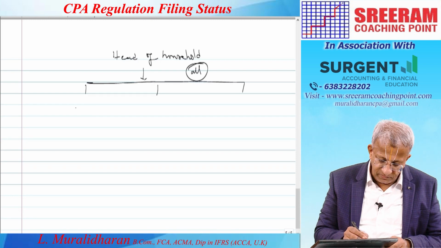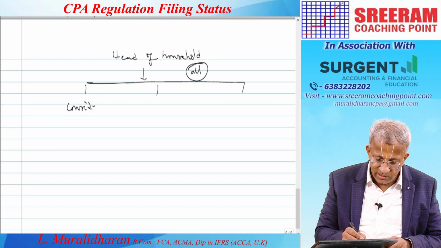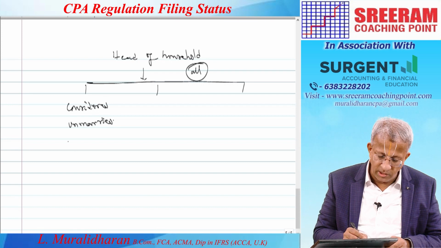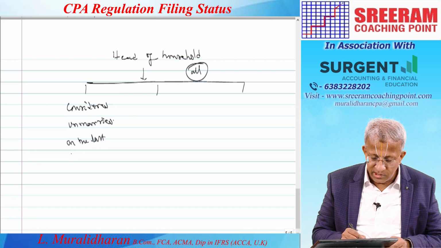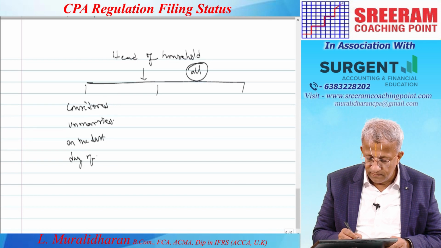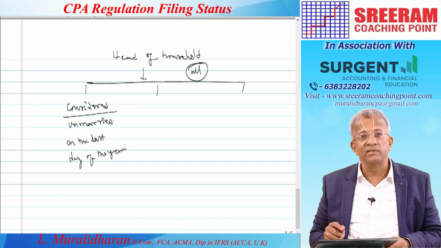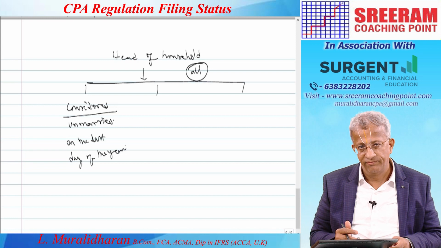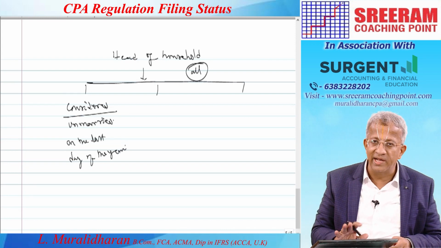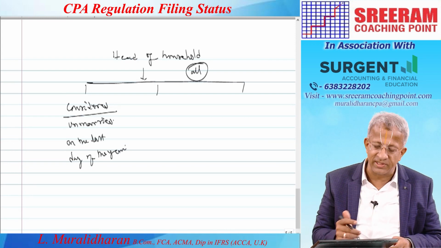Number 1, first one, he should be considered unmarried on the last day of the year. Considered unmarried would mean it is deemed to be unmarried. We will discuss that a little later. At this moment, you take it up as the first condition.